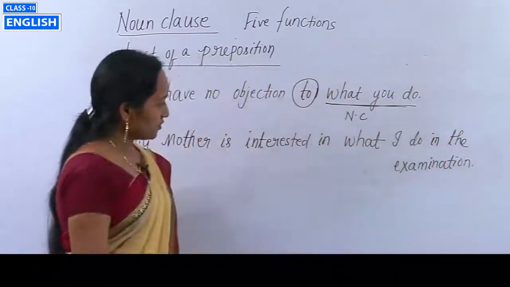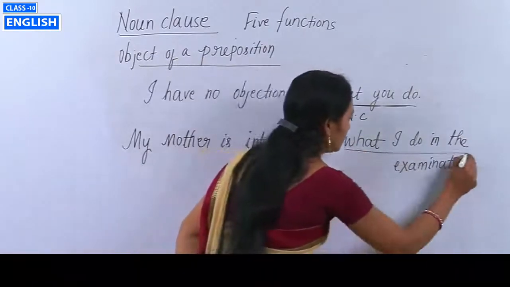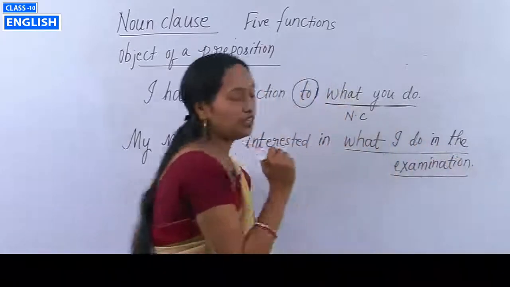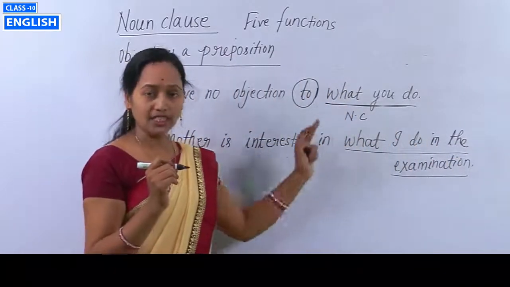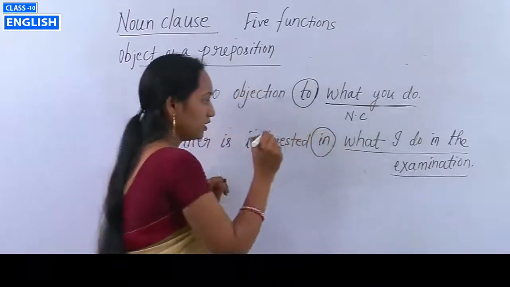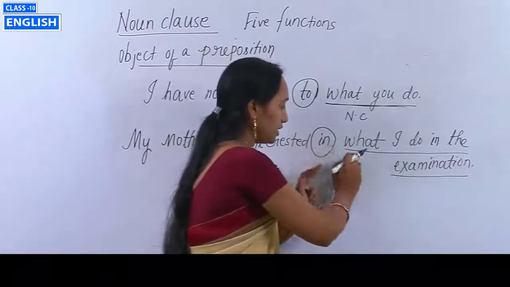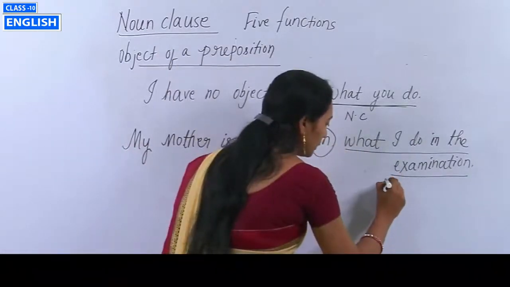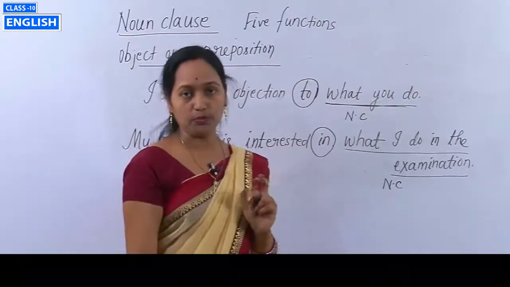So students, just find out where is your noun clause. Yes, what I do in the examination. This is your noun clause, and before that noun clause there is a preposition, what? "In". That's why, as the noun clause comes after the preposition "in", its function is object of a preposition.